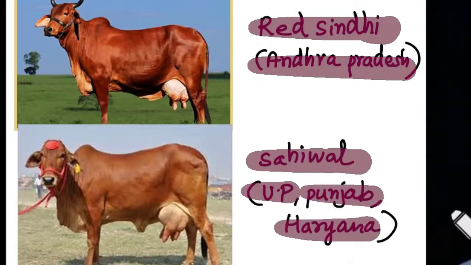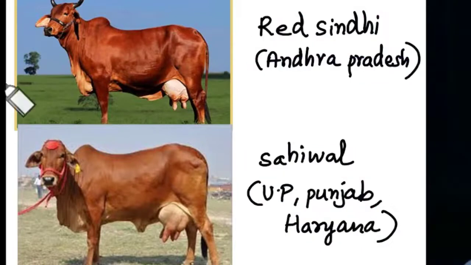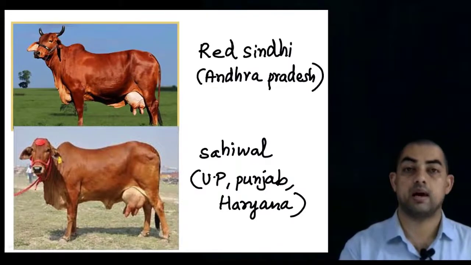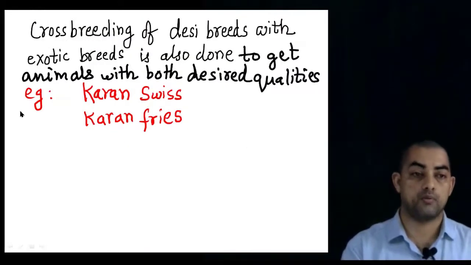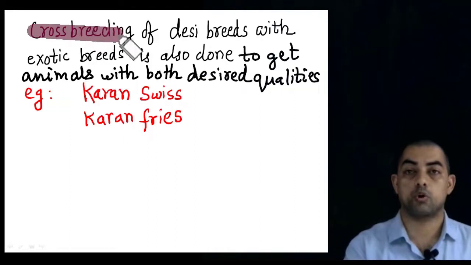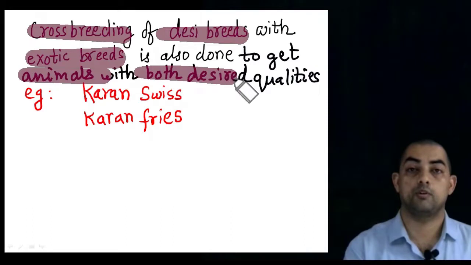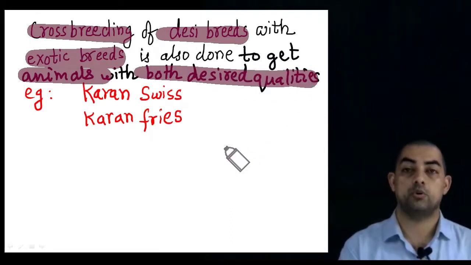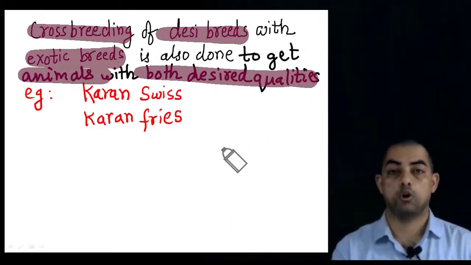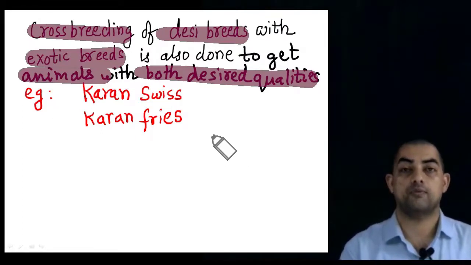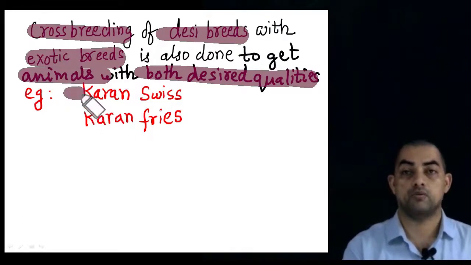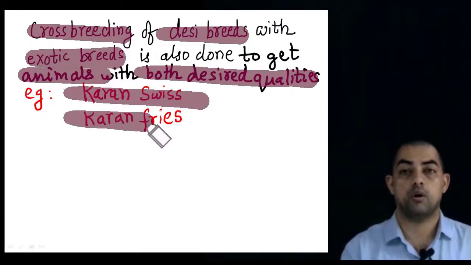So they are the different Indian varieties of cows which give milk, and they have very good resistance towards diseases. But the only thing is their lactation period is less as compared to the foreign varieties. So what scientists are now trying to do is to crossbreed these desi breeds with the exotic breeds so as to get animals with both the desired qualities. That means the animal should have a long lactation period and should also be resistant to different kinds of diseases. After crossbreeding, we have prepared two new varieties. One of them is called Karan Swiss, the other one is called Karan Fries.